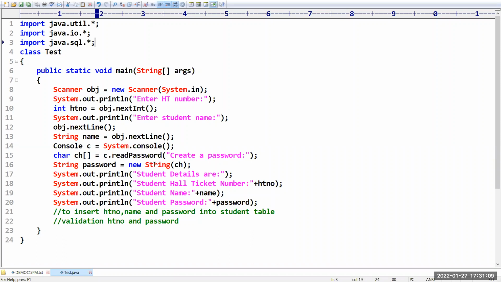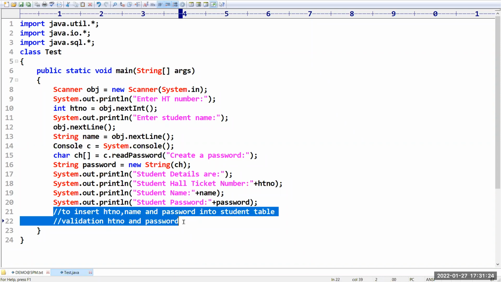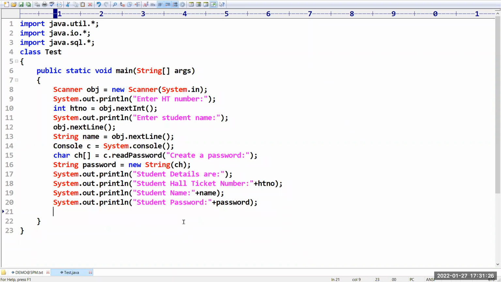So already we have a program to read the hall ticket number from the user, to read the student name and to create the password. Then I need to write this information into the database. For this, I need to continue the program from here. Okay, sir, I will write the program logic to write student info into the student table.